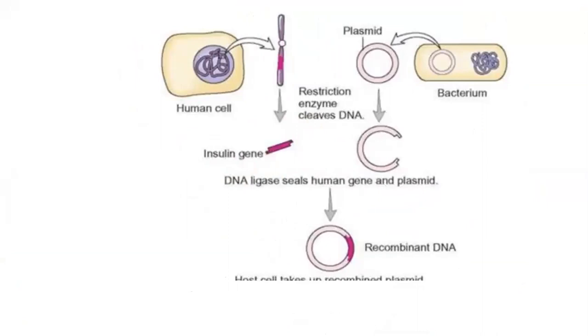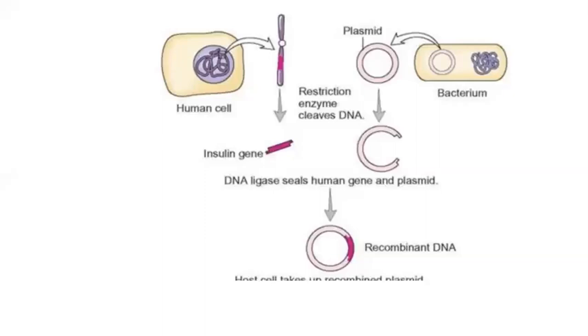Now, people who have diabetes already have low insulin in their body, so they have to be given insulin injections. But how is this insulin made? How is it produced? That is produced by recombinant DNA technology. So again, students, people who have diabetes have a low amount of insulin in their body. That is the reason they have diabetes. So they need insulin shots, and these shots are given to them, of course, from outside. So how are these insulin shots made? It is done by a method called recombinant DNA technology.